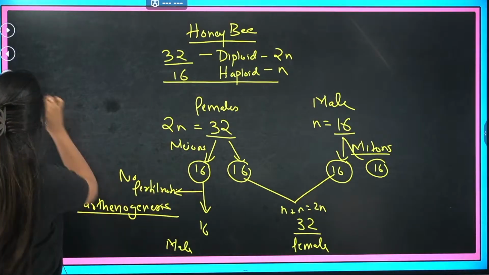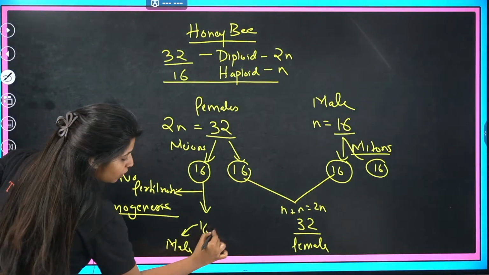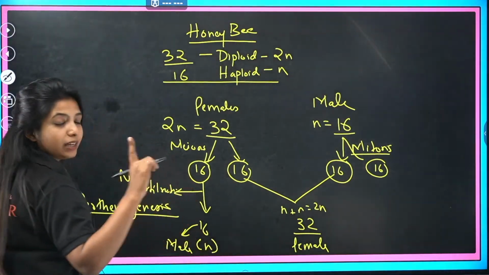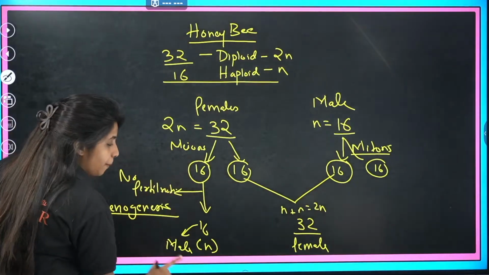And what do you call the male? First of all, how many chromosomes? Only n. It is going to be haploid in nature. Only one set of chromosomes will be there. It will be haploid in nature.